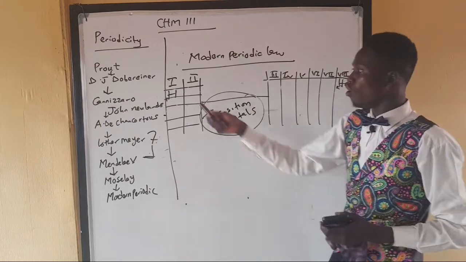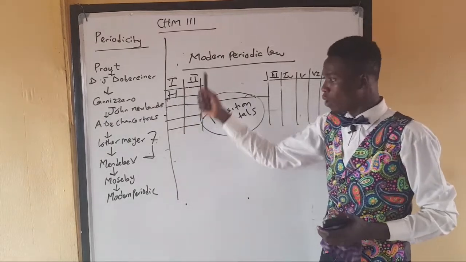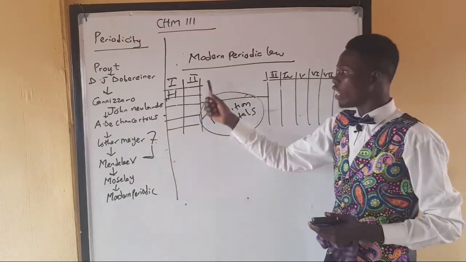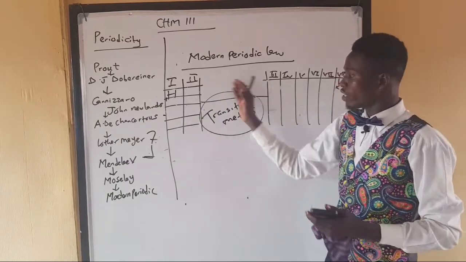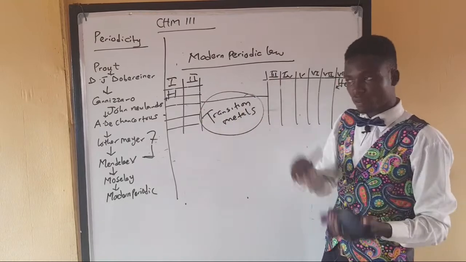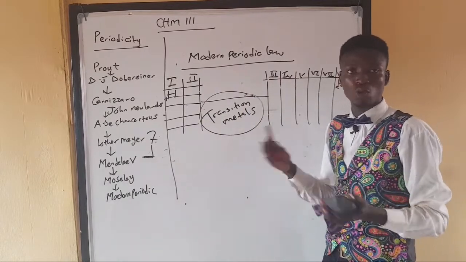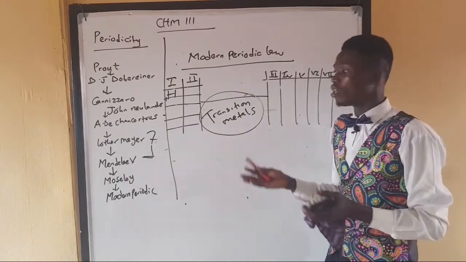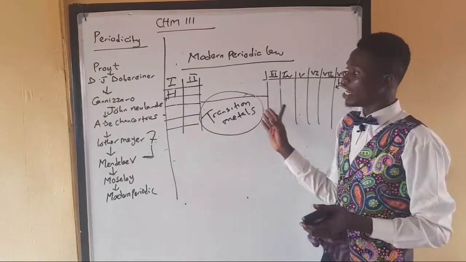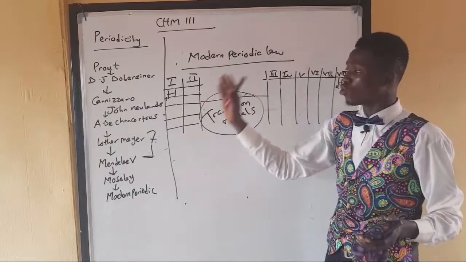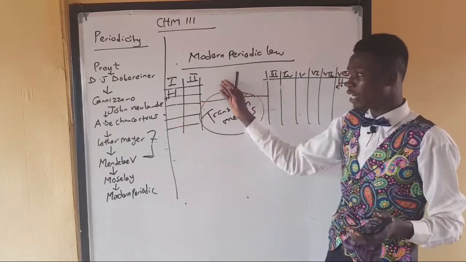That means all elements in group 1 have 1 valence electron, and all elements in group 2 have a fixed 2 valence electrons. But for all these transition metals, theirs is not fixed. Sometimes they can exist in +1, like gold, +1, +2, then sometimes they can exist as +3. So they change more often, and that's why, since there's no group that can actually contain them, we have to bring them together.